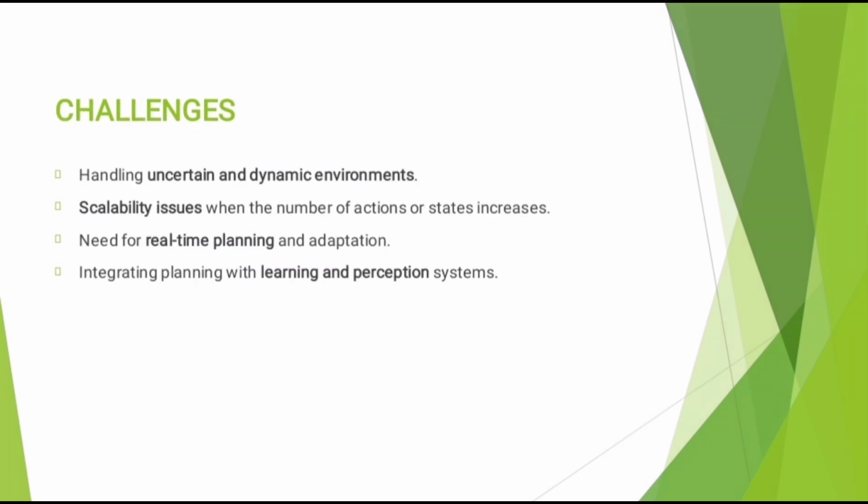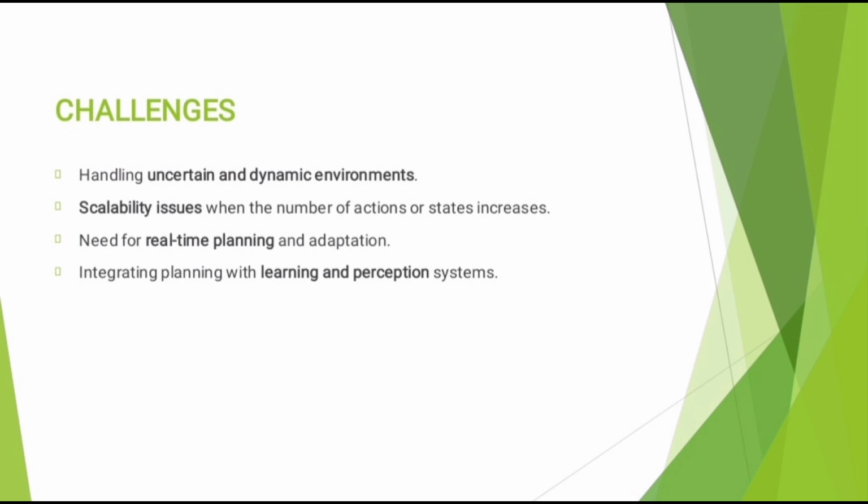The challenges in AI planning. Despite its advantages, planning in AI faces several challenges. First one, uncertain and dynamic environments. Real-world situations often change unexpectedly. Second, computational complexity. Large problems require huge search space and time. Third, incomplete knowledge. The system may not have full information about the environment.